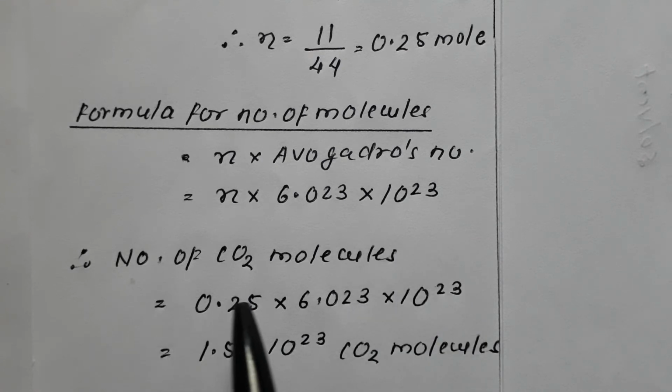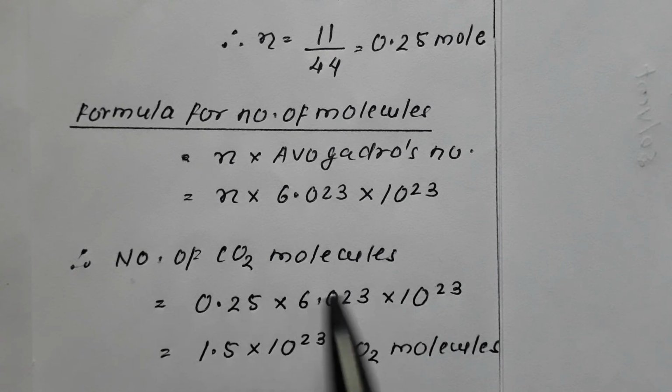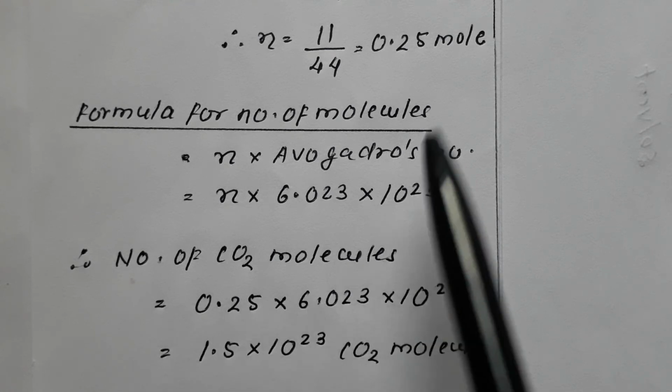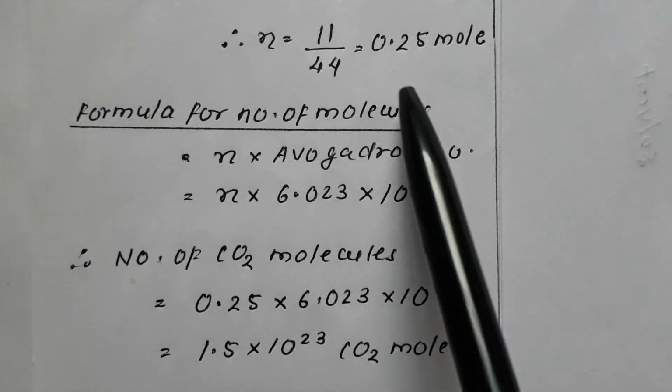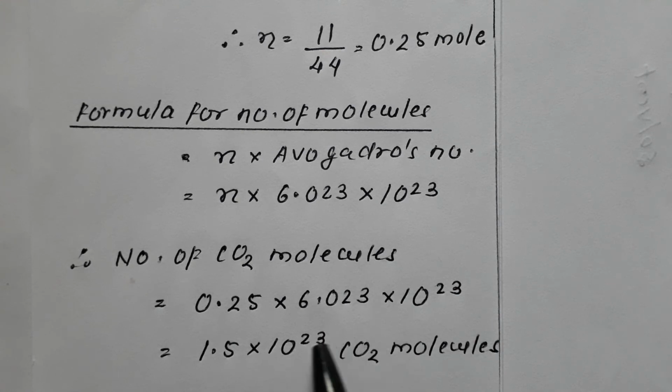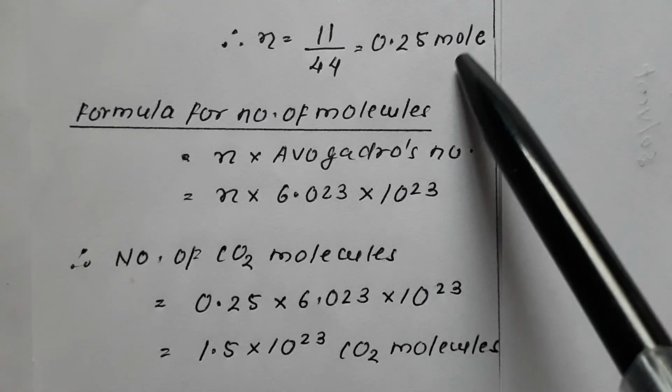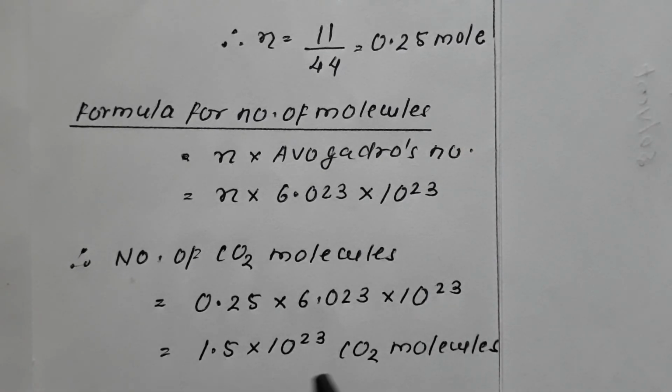Therefore the number of CO2 molecules will be the mole we have calculated, 0.25, into Avogadro's number 6.022 × 10^23, which gives 1.5 × 10^23 CO2 molecules. So we were given 11 grams of CO2, and we converted the weight into mole, and then converted the mole into the number of molecules.